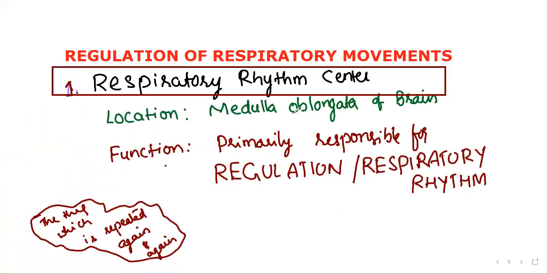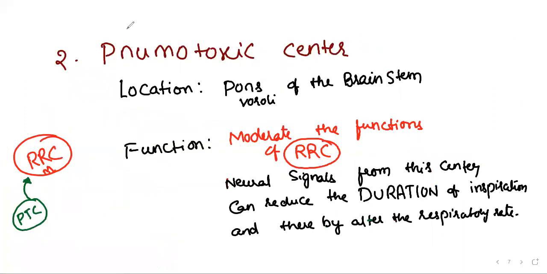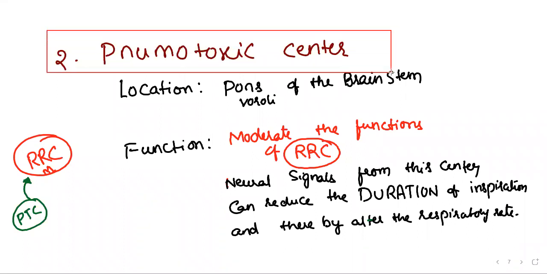Respiratory rhythm center: location, medulla oblongata; function, primarily responsible for regulation of respiratory rhythm. And the second one, the pneumotaxic center, located on the pons varolii of the brainstem. Function: moderating the functions of the RRC. That means it controls the breath rate. Simply, you can say it can reduce the duration of inspiration.